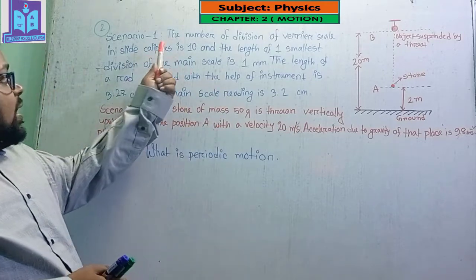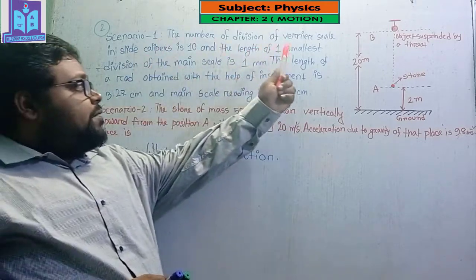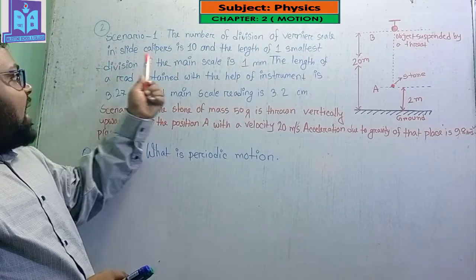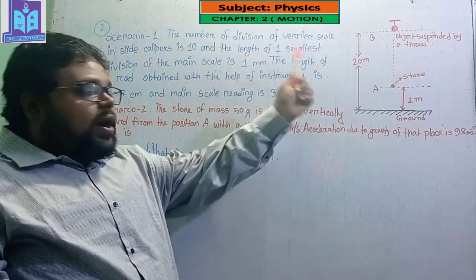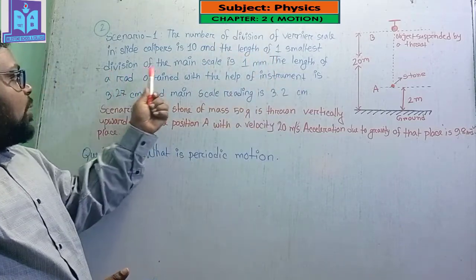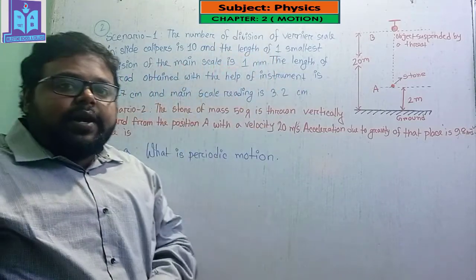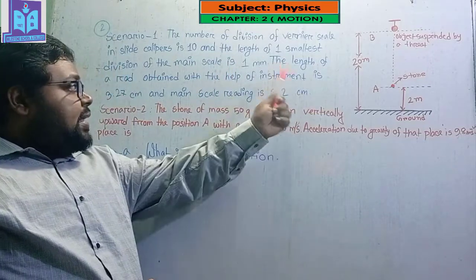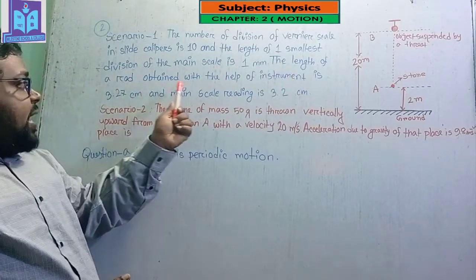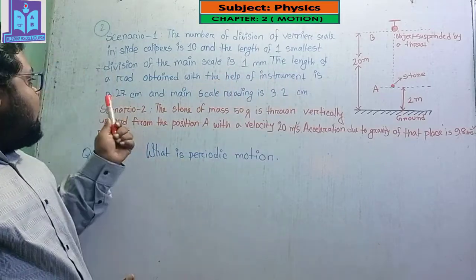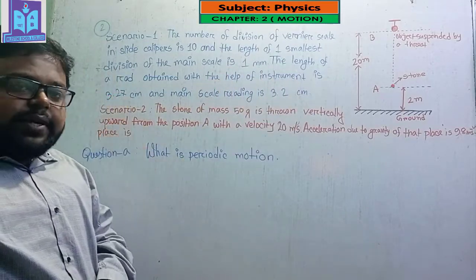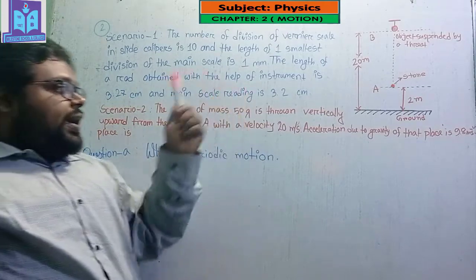The number of divisions of the vernier scale in slide calipers is 10, and the length of one smallest division of the main scale is 1 millimeter. The length of a rod obtained with the help of the instrument is 3.27 centimeter, and the main scale reading is 3.2 centimeter.